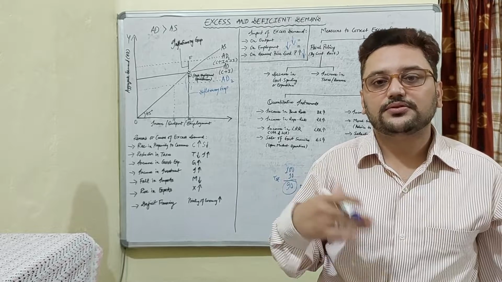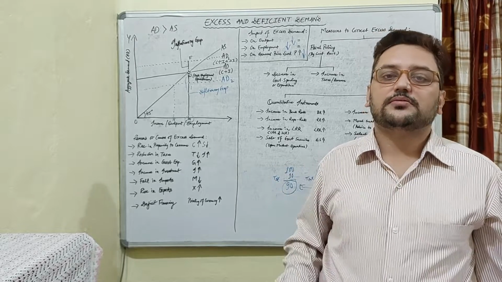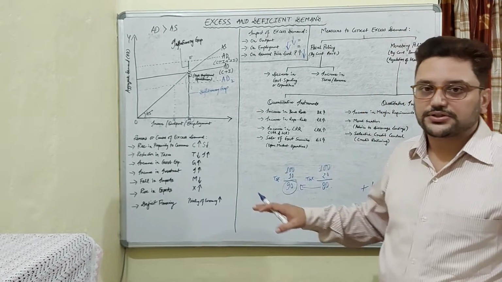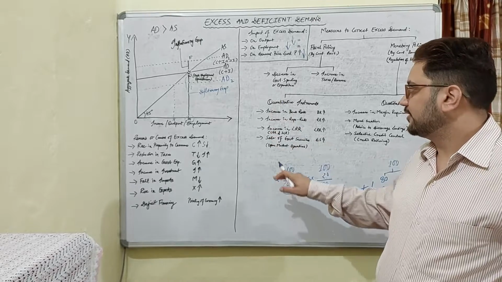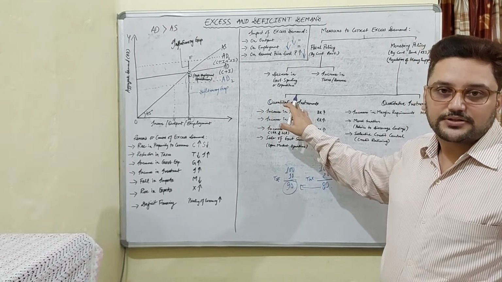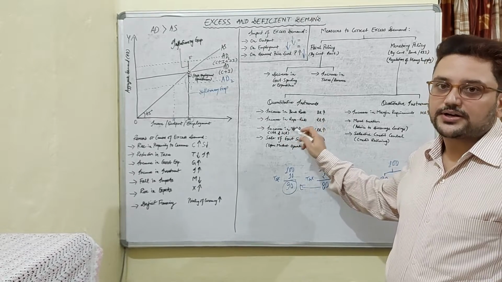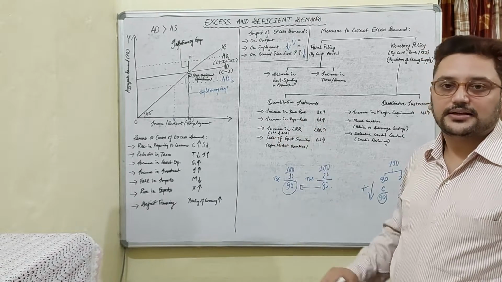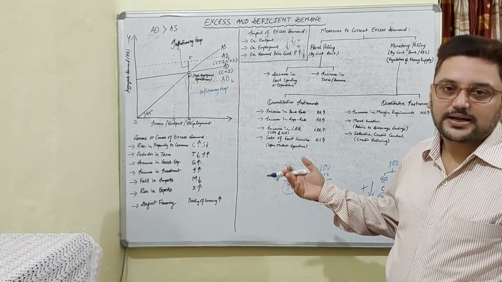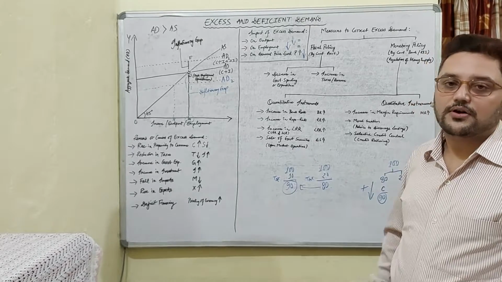Now they have less money to demand new goods and services. So this also reduces the money supply in the market. So there are 4 quantitative instruments. First is increase in bank rate, increase in repo rate, then increase in legal requirements by the banks, and then there is sale of government security.